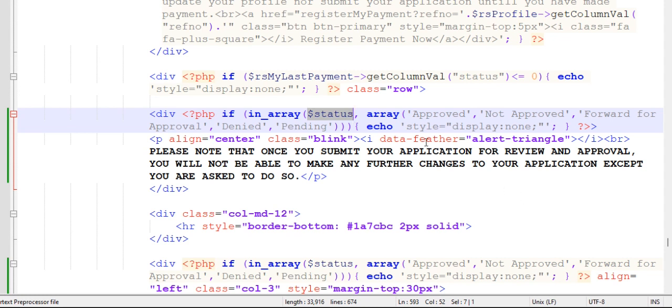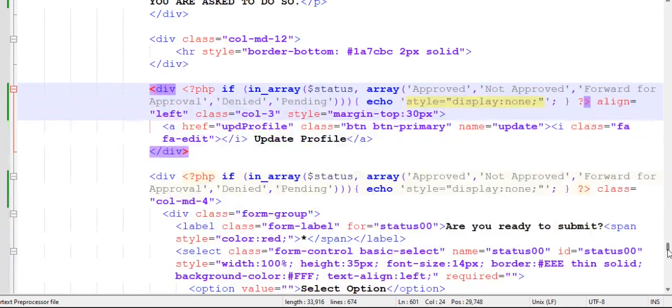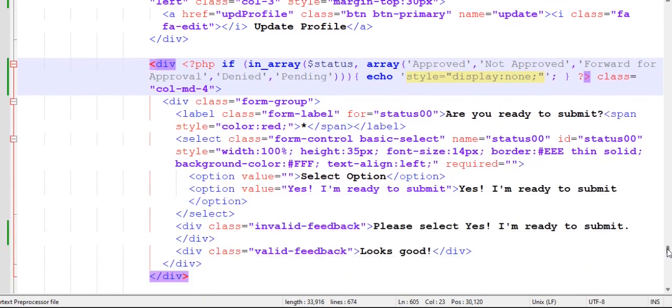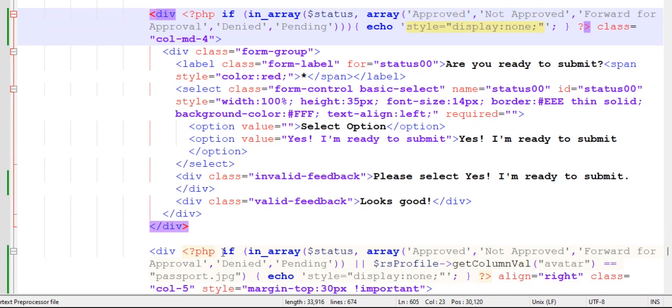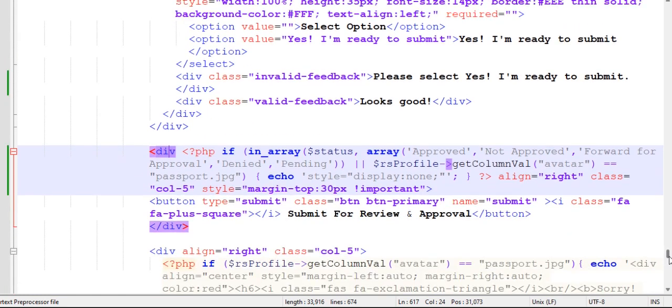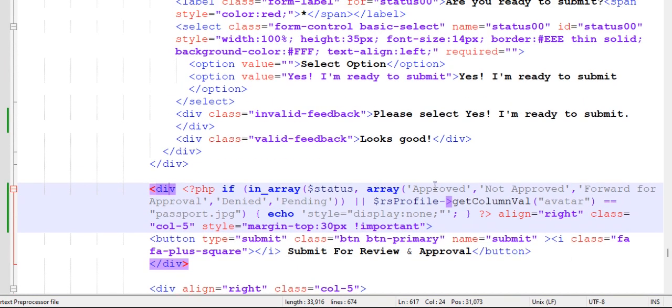Right? Don't show this div. Don't show this div. Okay? Don't show this div. And don't show this div. Right? Because the array, the strings here are approved, not approved, forwarded for approval, denied, or pending. Okay? Right? Now,